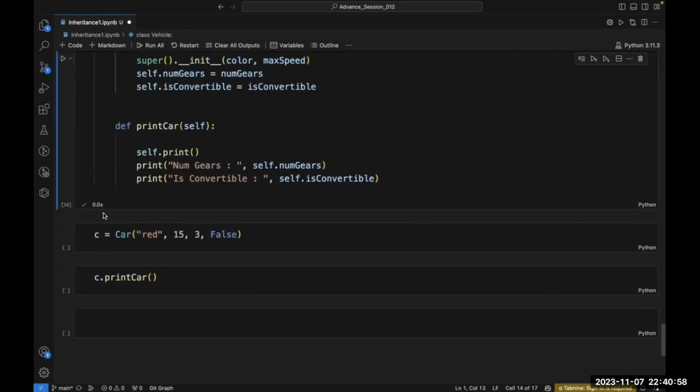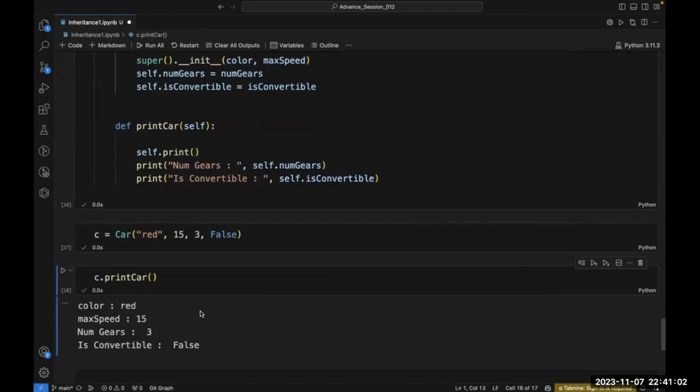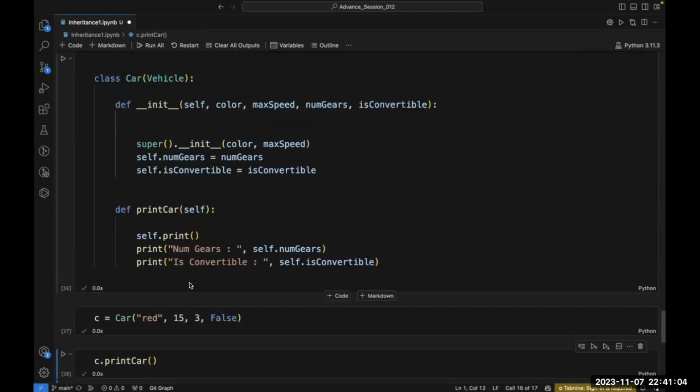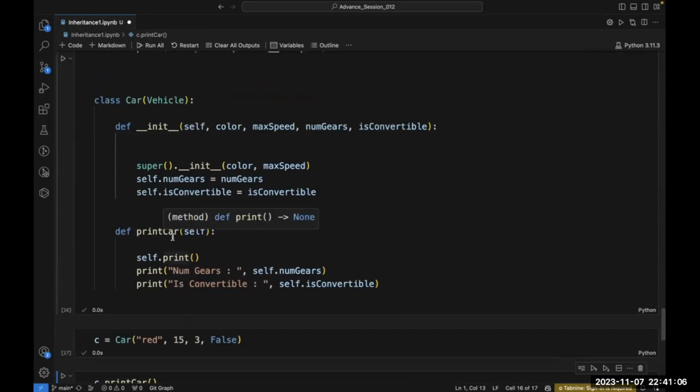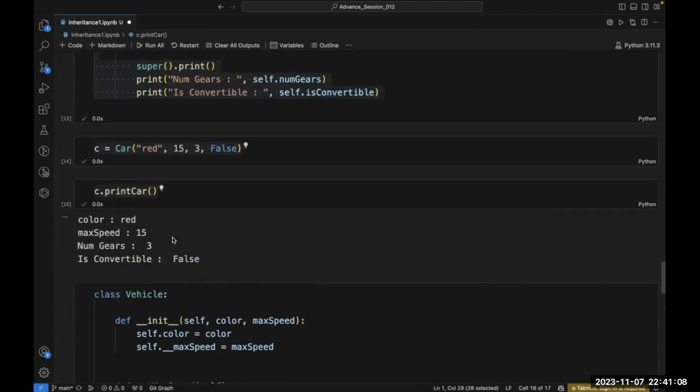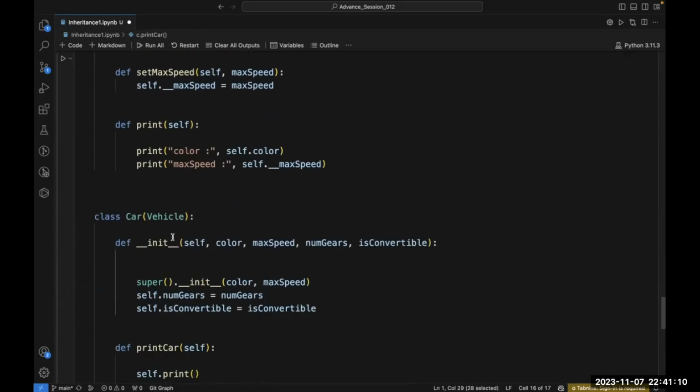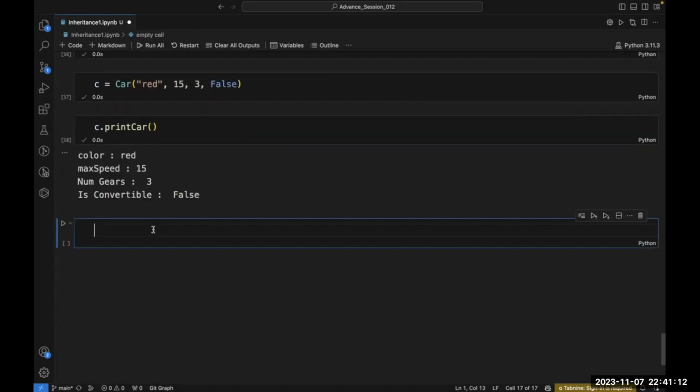So this is run, this run, this run. So what you can see, instead of this super, if I'm using this self, I'm getting exactly the same output. I'm getting nothing new. So this is happening because we can use self instead of super in the above code,